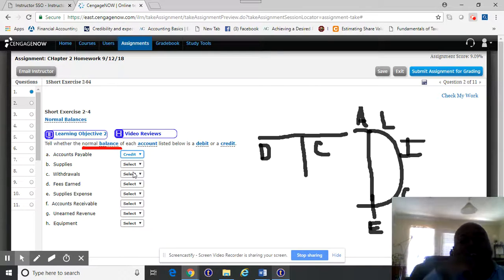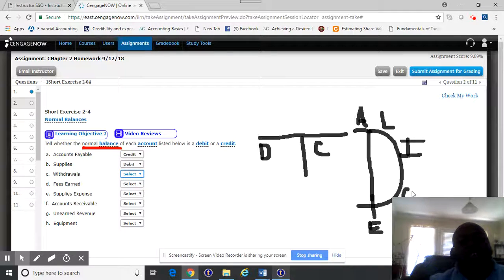Supplies, what is supplies? Well, we just said supplies is an asset. What do I do when I increase an asset? When I increase an asset, I debit it. Therefore, it is the normal balance for an asset. What do you do when you increase? You debit it. Withdrawals.